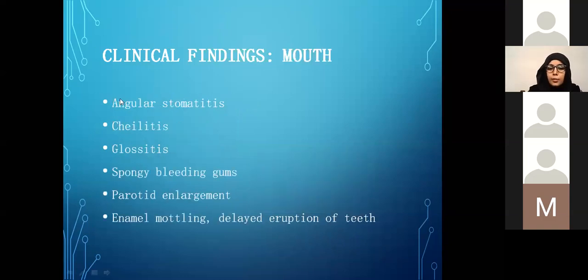In the mouth, you can see angular stomatitis because of lack of zinc and vitamin C, cheilitis, and glossitis, as well as spongy bleeding gums, again because of deficiency of vitamin C. There may be parotid enlargement due to lack of utilization of the salivary glands, and you can see a lot of changes in the dentition as well, from enamel mottling to delayed eruption of teeth due to deficiency of vitamin C, vitamin D, and zinc.